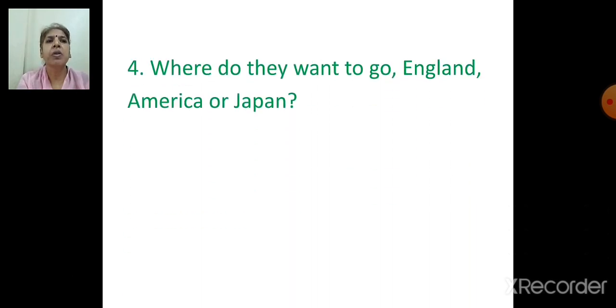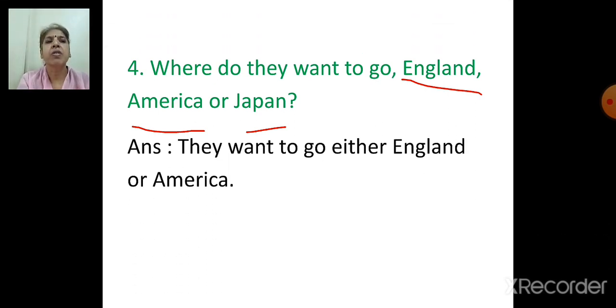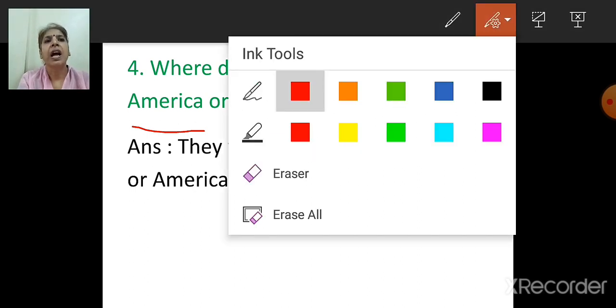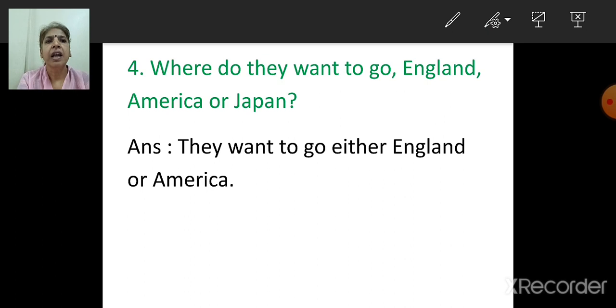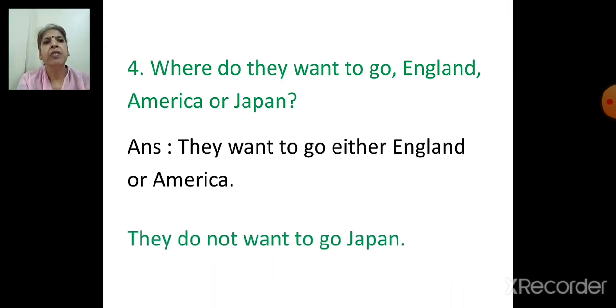Where do they want to go? England, America or Japan? So which are the options or choices? England, America, Japan. So this depends on your choice. So this is, they want to go to either England or America. They want to go to either England or America. They do not want to go to Japan. So this is the way you have to continue.